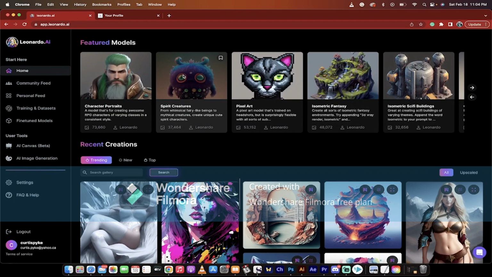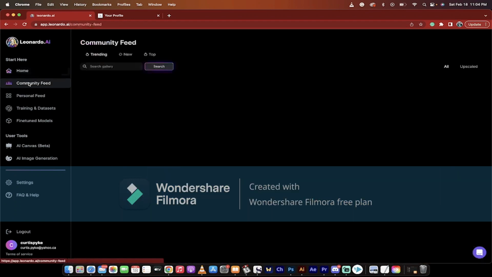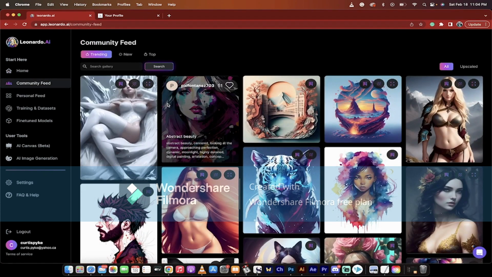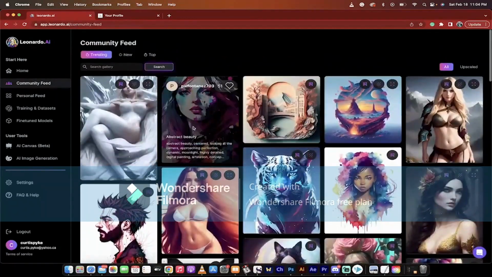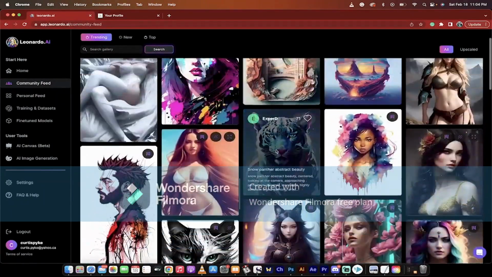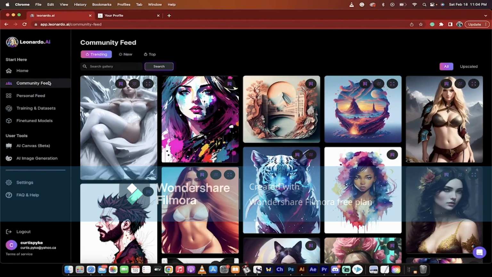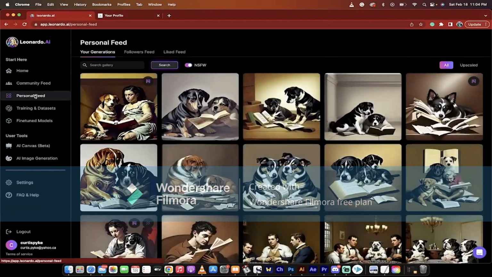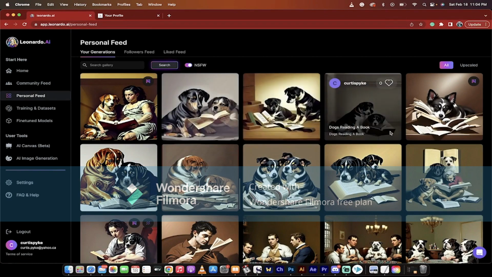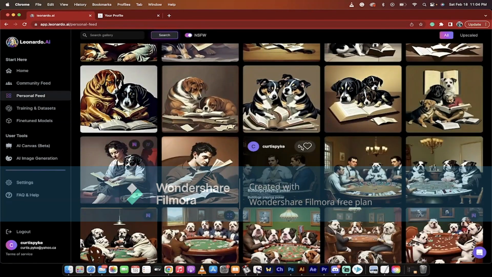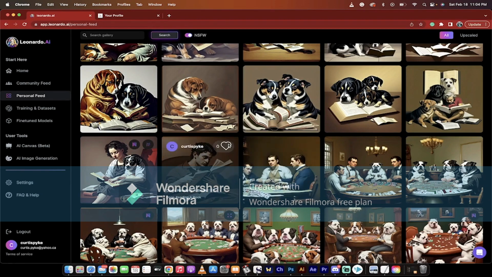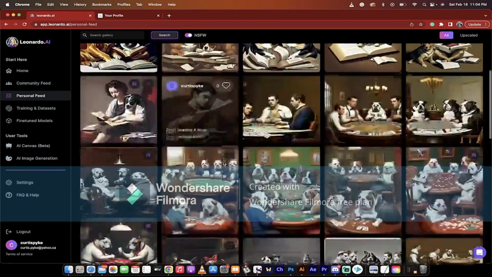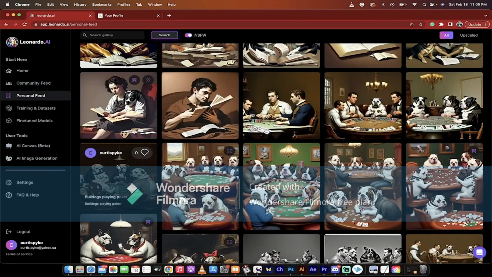And if you don't see anything you like, you can go to the community feed. And then watch this. You can just flip through here. You can start taking these images. You can see if there's stuff you like here. Let me show you one more thing here. Let's go to my personal feed. I can flip through my feed. So these are all the things I've done myself. So you don't have to go, like in Midjourney, where you kind of have to go through it, find the images, and save them to yourself. This just has this nice little place where you can click on them and download them.